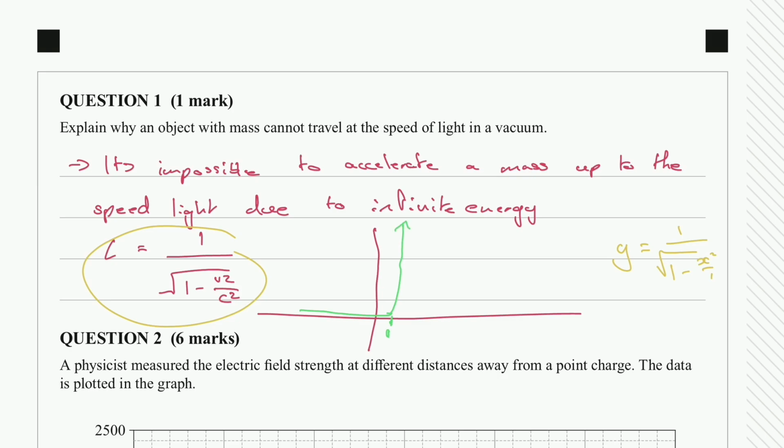And then if this gamma factor now becomes infinity and you're plugging that into your special relativity calculation for momentum, you're multiplying that by infinity. And that's going to lead to an impossible amount of energy to move a mass at the speed of light. And so that's another way to conceptualize and put into a formula your answer to this question.